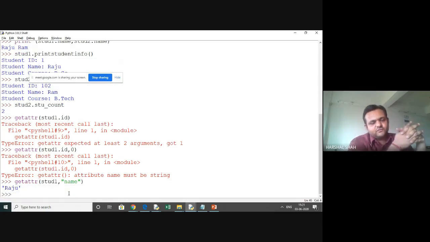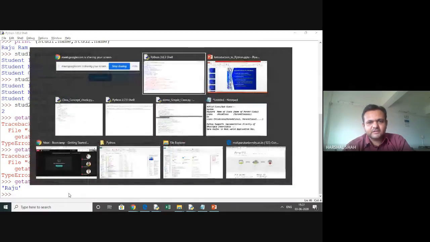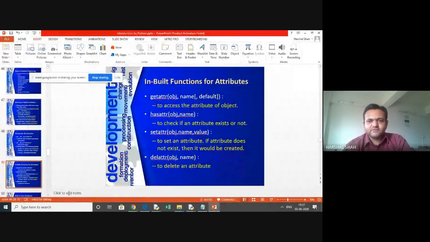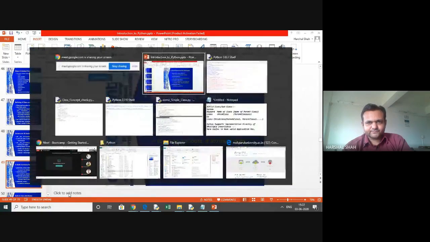Yes. So this returns as a value that student1's name exists, and getattr gives the value this way. And we can do another thing, hasattr, which will check if the attribute exists or not.